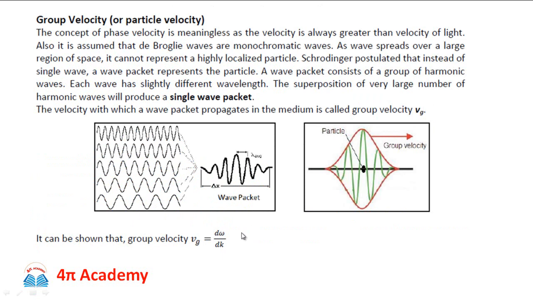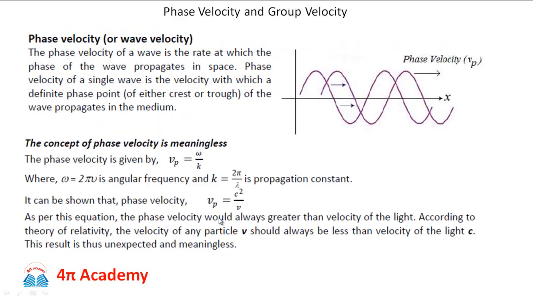But this complete wave packet moves with the velocity called the group velocity vg, and we can show mathematically that this group velocity vg, which is defined as d omega by dk, is equal to the particle velocity v. And therefore sometimes the relation between phase velocity vp and group velocity vg can be written as vp is equal to c square by vg, because v is the velocity of particle and it is equal to the group velocity vg.